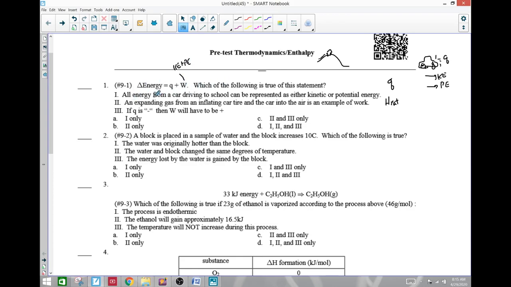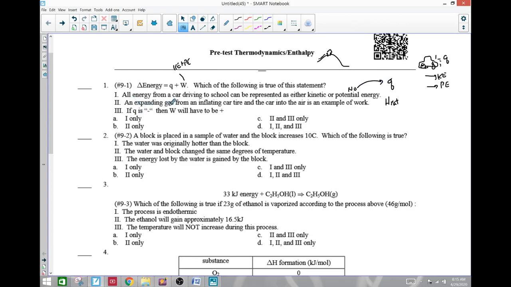Which of the following is true about basic conservation of energy? All energy from a car driving to school can be represented as either kinetic energy or potential energy. That's no, because we also have heat.